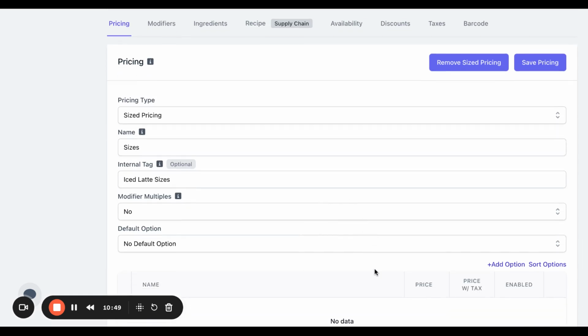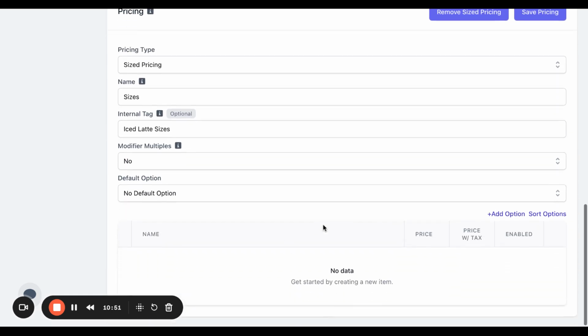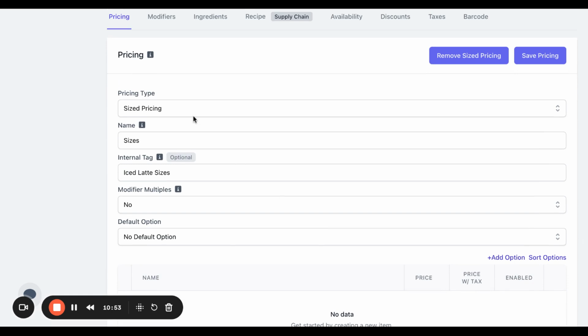And then this will prompt this pop-up to appear. So we'll show size pricing. You can make a name for this. So typically this is just sizes, and then you can add an internal tag. So this allows you to easily find the name of this pricing option.